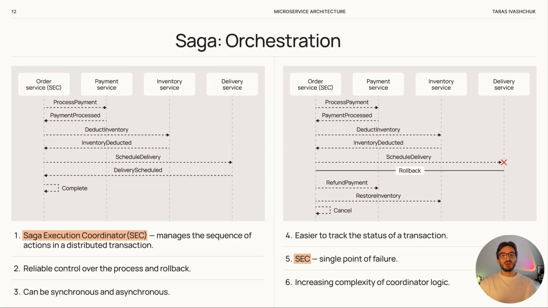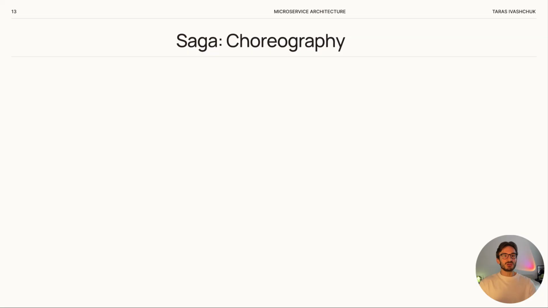The second option is choreography. This approach is based on event-driven architecture, where services react to events published by other services, without a central coordinator. Each service has its own logic to react to certain events and to publish new ones. In fact, services control themselves, knowing which events to handle and what to do next.